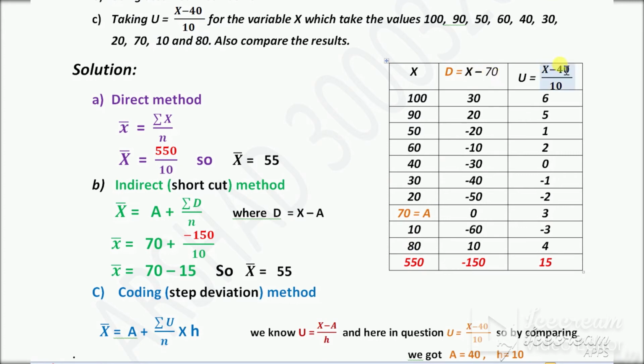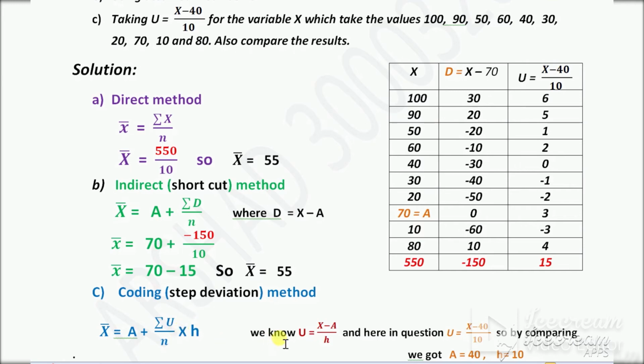80 minus 40 divided by 10 is 4. So now these are the values of u. Now add up all these, we will get 15. 15 is the sum of u. Now replace this value in this formula. Coding method formula is x bar is equal to a plus summation u over n multiply h.